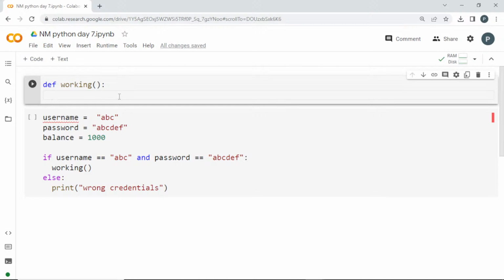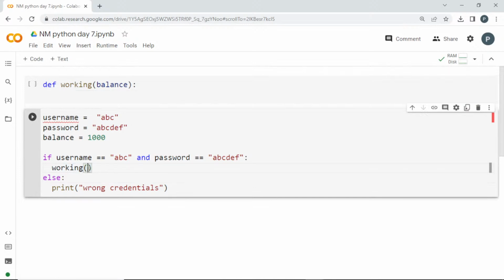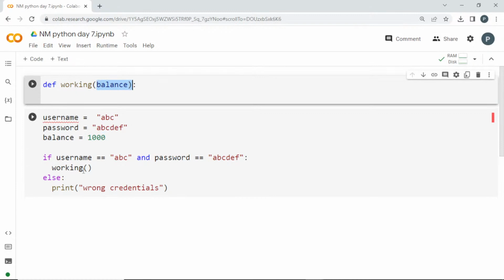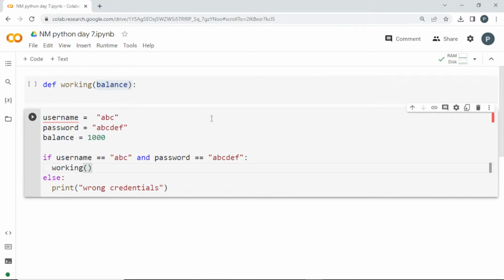We'll be doing it by passing it as an argument, right? So we are asking for a parameter. Let me ask for a balance, in the name of balance itself. Once I get this, I'll be doing operations with it inside. We have to pass this balance here so that it will run properly. Once we ask for a parameter, we have to pass the argument. That's the purpose of it.